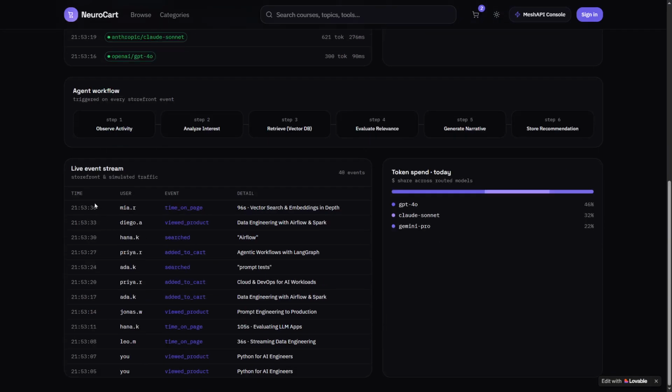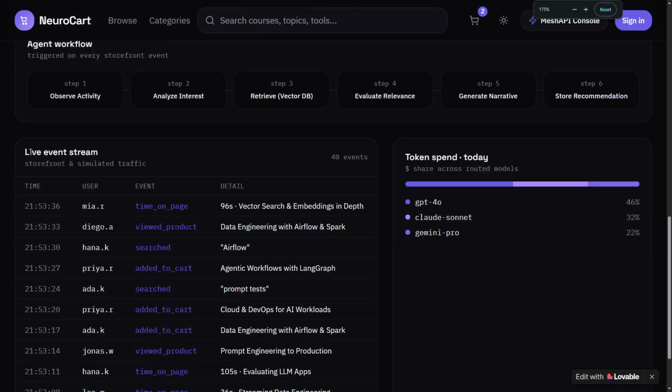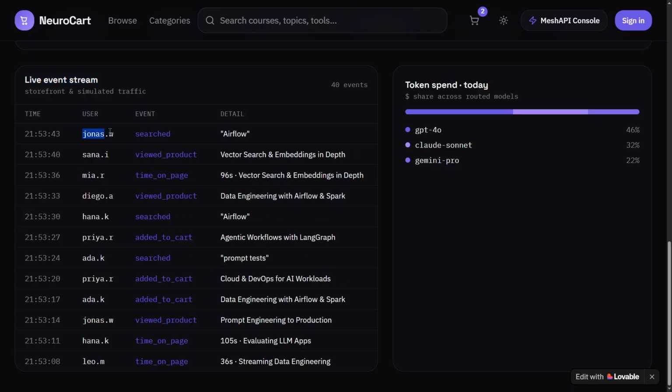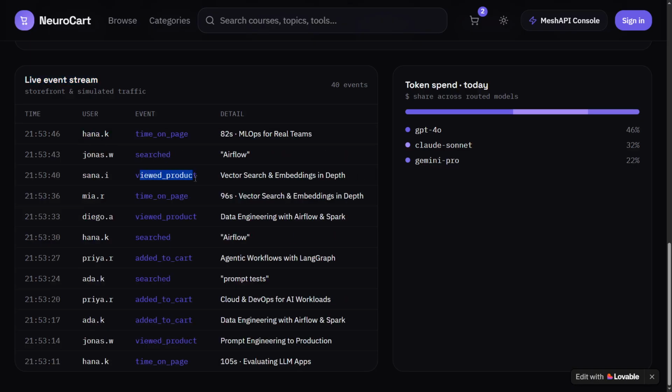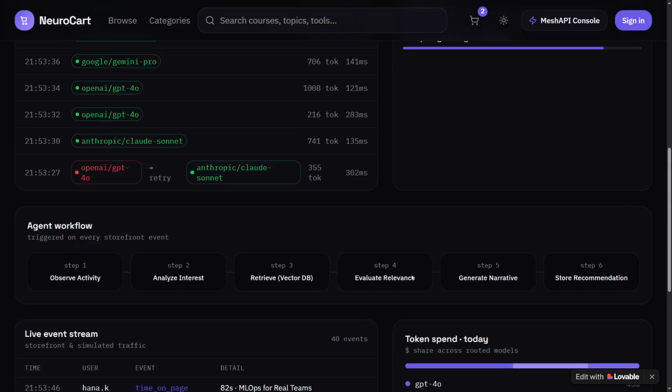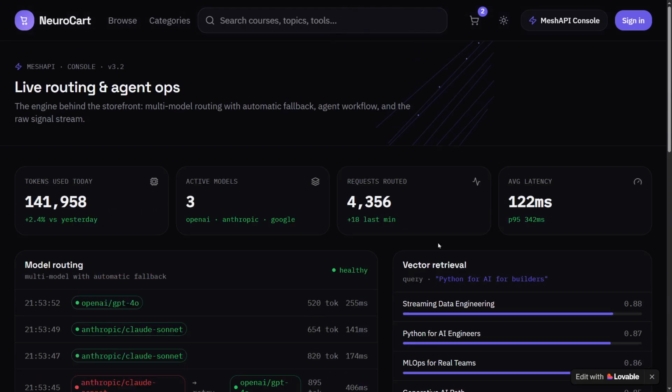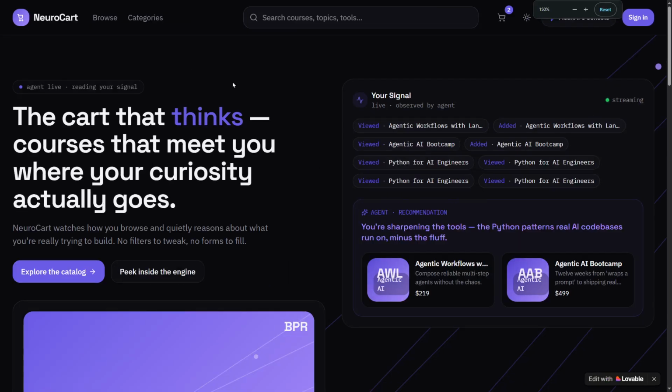Now you can see in this demonstration that you are able to get a live stream of how processes are executing, how users are coming onto your page, what Jonas has done, viewed product, all those signals are being captured by our agents, right? Now this is just a demonstration of the particular submission, okay, of how it can look.